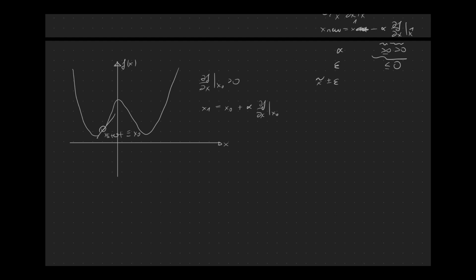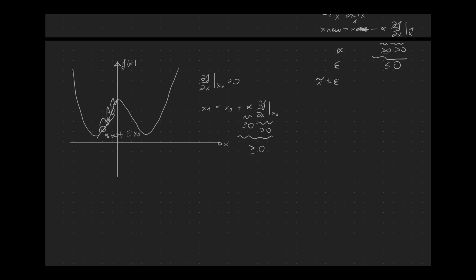And now we know, okay, our first derivative is greater than 0, alpha is greater or equal to 0, and we have a plus sign. This is also greater or equal to 0. Okay, so far so good. So we are moving in the right direction. So we would indeed move towards the maximum, right?